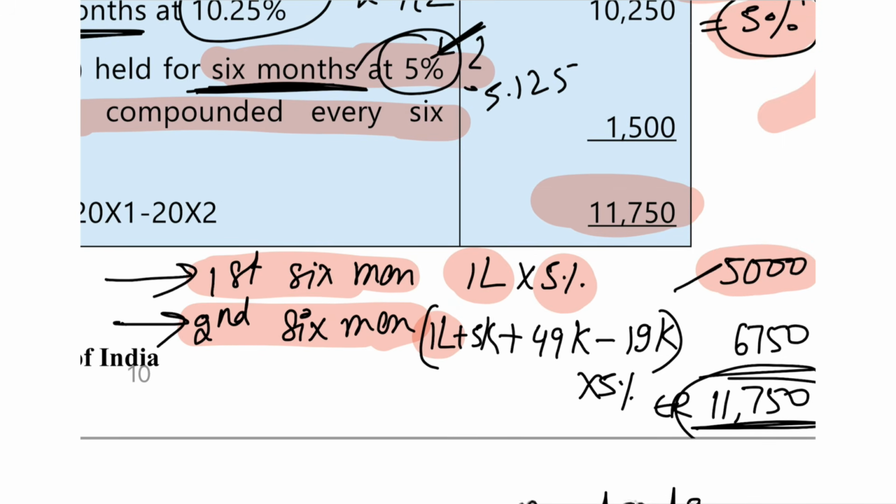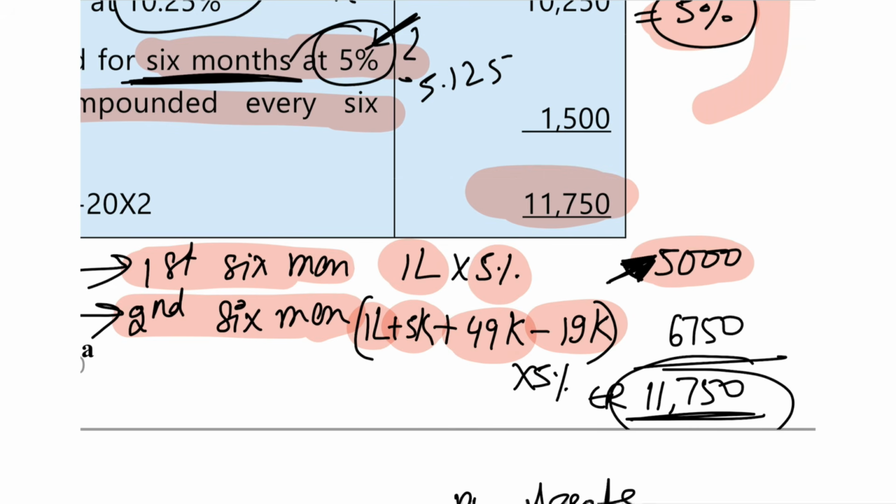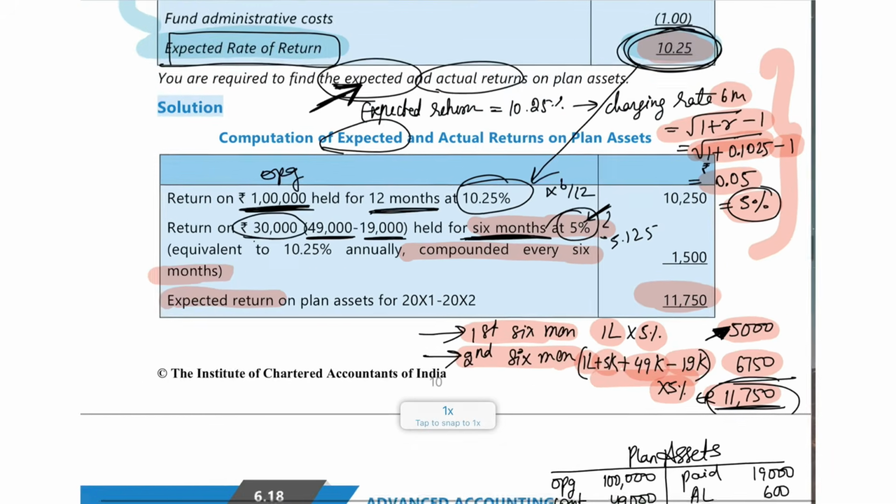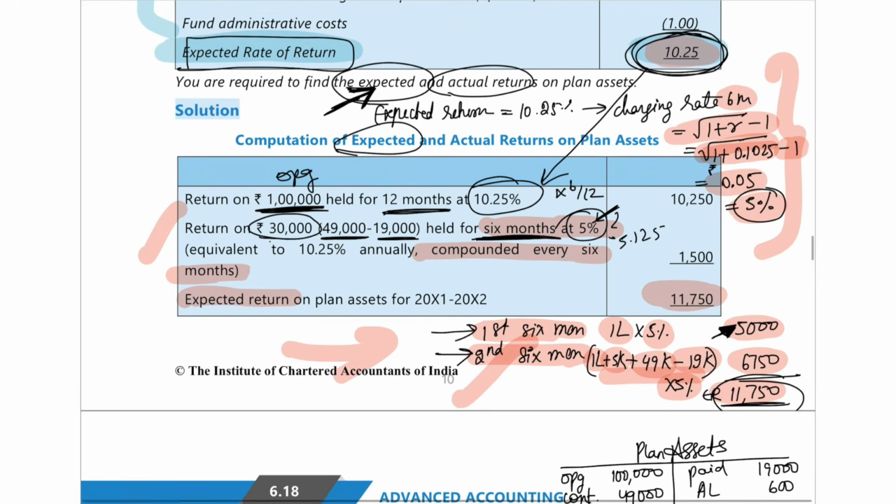Here you also earned 5,000 rupees, the same as in the first 6 months. So 5,000 more you have earned, plus 49,000 you are contributing, minus 19,000 you are taking out. So it will be 1,05,000 plus 30,000, so 1,35,000 will be the balance. On that, 5% you earn for the next 6 months, correct? So this will be 6,750. If you do it this way, 11,750 will come. These are the two methods by which you can find it out. This is what I've written in my concept notes, and this is what they have followed in the ICAI study material. Both are the same. So the expected return we have found.